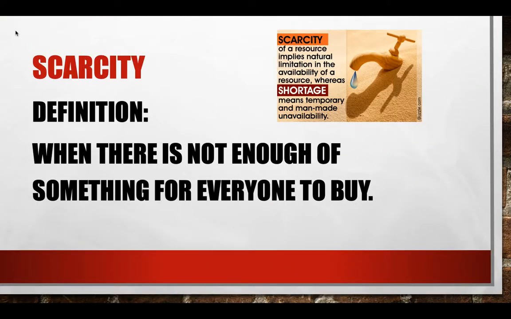So, scarcity. The definition of scarcity is when there's not enough of something for everyone to buy. And I know we talked about this a little bit before we left school. We were talking about the scarcity of items that were happening, like soap and toilet paper. If there's a scarcity of water, for instance, a natural resource, it's going to affect other areas like our crops and washing our cars and other things. And we'll talk about that a little bit later in this lesson.